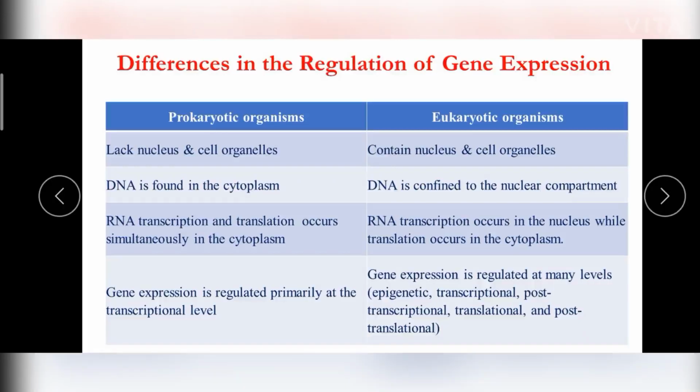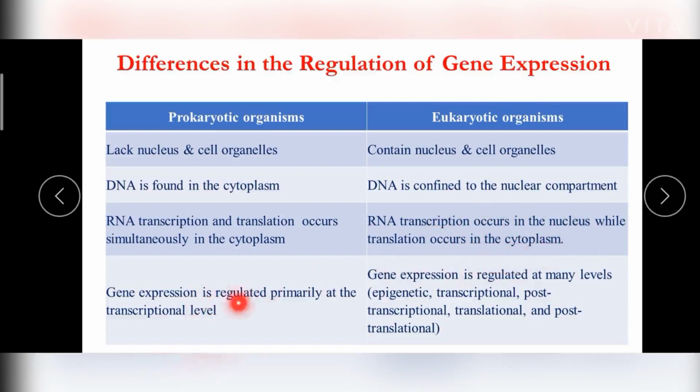So if you see the differences, RNA transcription and translation occur simultaneously in the cytoplasm in the prokaryotic cell, but in the eukaryotic cell the transcription occurs in the nucleus and the translation is seen in the cytoplasm.